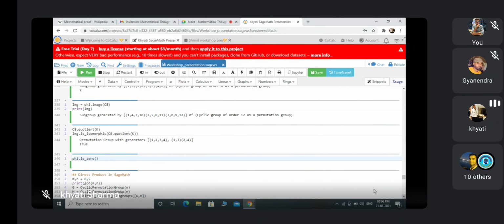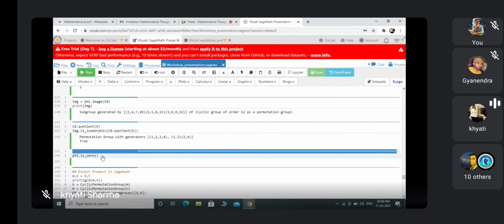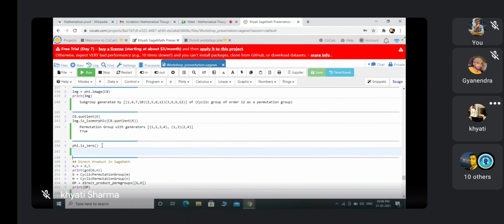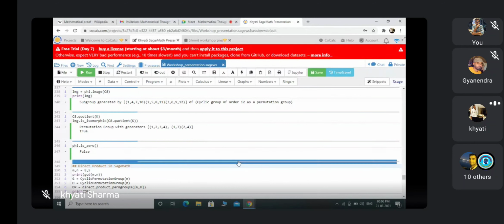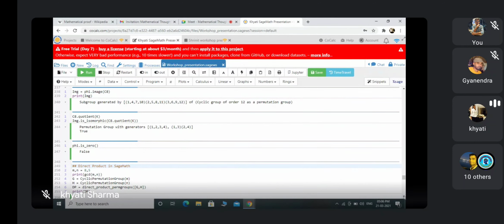Now for this phi, I want to check whether it is a zero map or not. So phi dot, underscore, and then press tab and you can check many things. Here I am checking whether it's a zero map. False, it's not a zero map. So this is one thing. Till now it is fine. Next I will move to direct product.